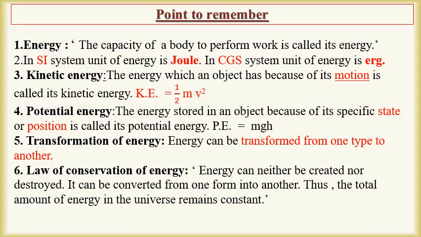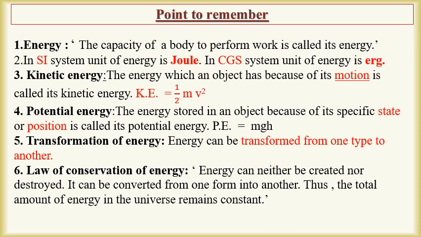Let us revise once what we have learned in this module. The capacity of a body to perform work is called its energy. In the SI system, the unit of energy is joule. In the CGS system, the unit of energy is erg.